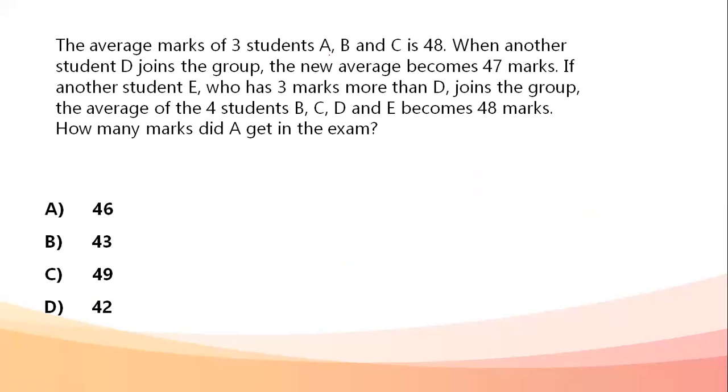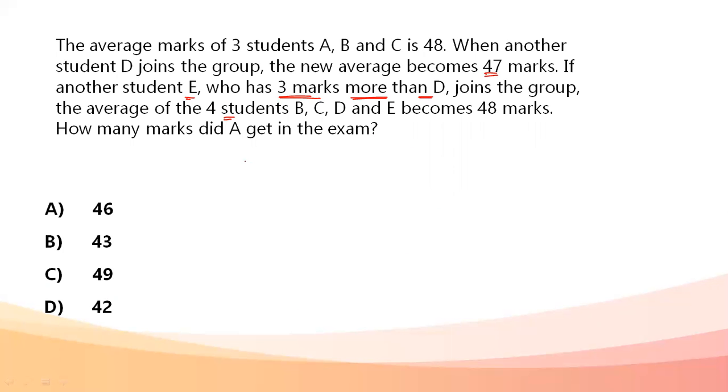Average marks of three students A, B, C is 48. When another student D joins the group, the new average becomes 47 marks. If another student E joins who has 3 marks more than D, the average of the four students B, C, D, and E becomes 48 marks. How many marks did A get in the exam? So I'm taking the same variables A, B, C, and D for the marks obtained by them respectively.